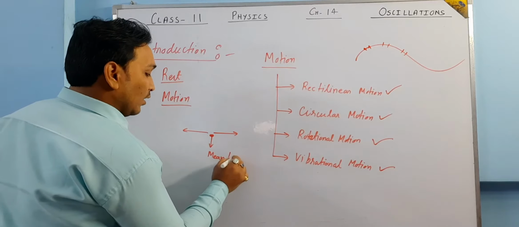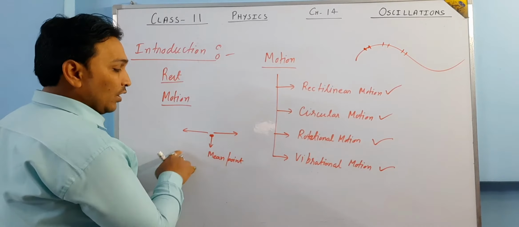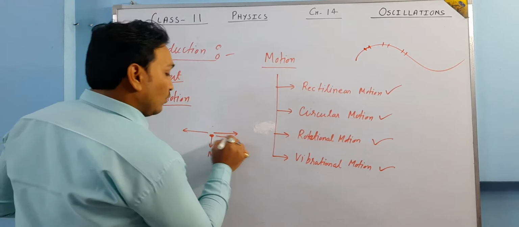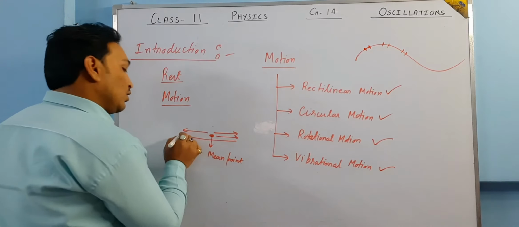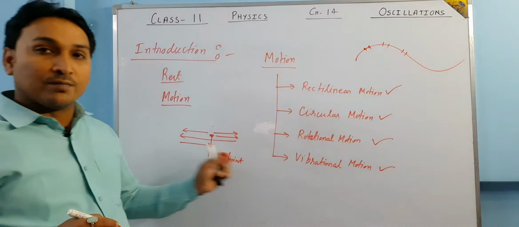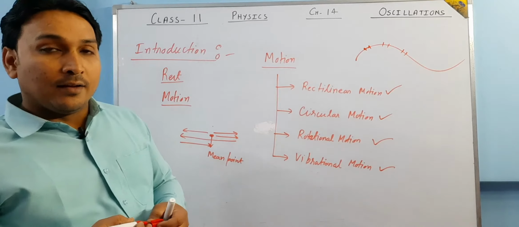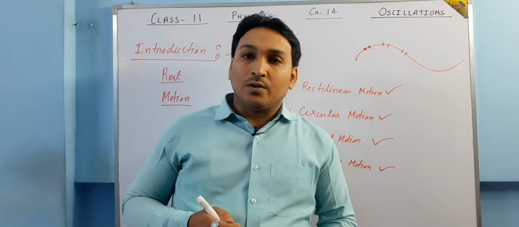Mean point. If a body moves to and fro about this, back and forth about this, if it goes first toward this side, then it comes back, goes this side, then again it comes back to this point. So this kind of motion is called vibrational motion. A very familiar example is a swing.